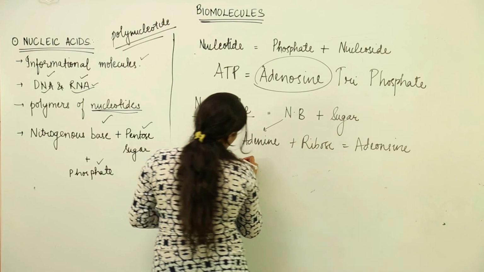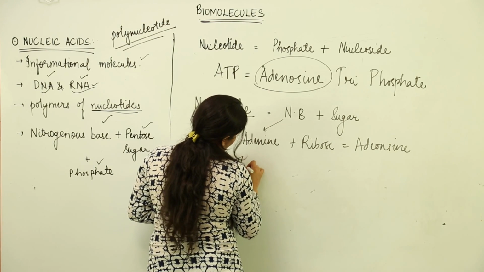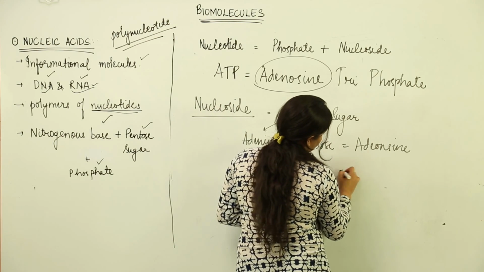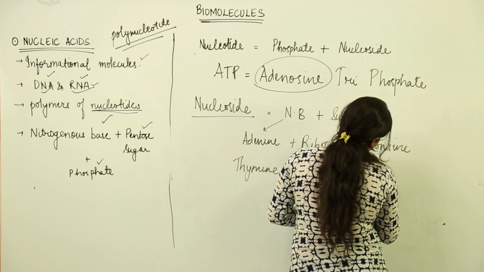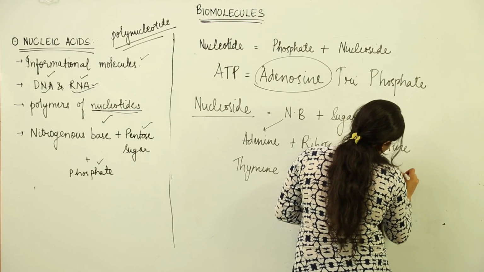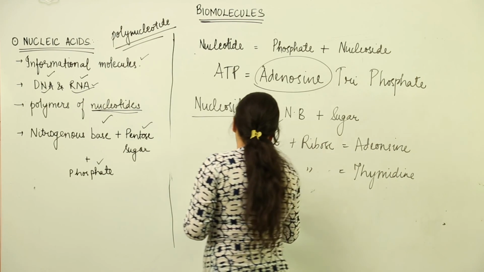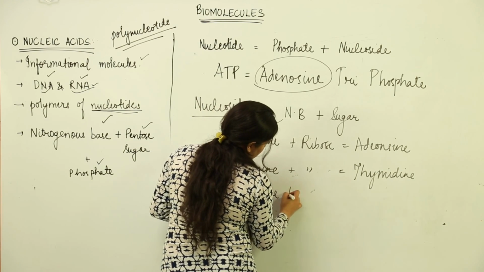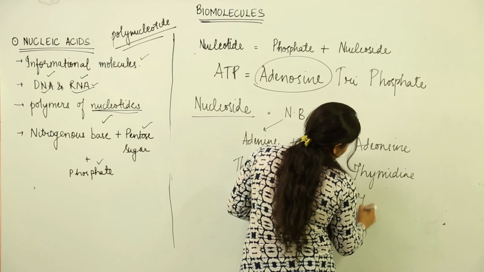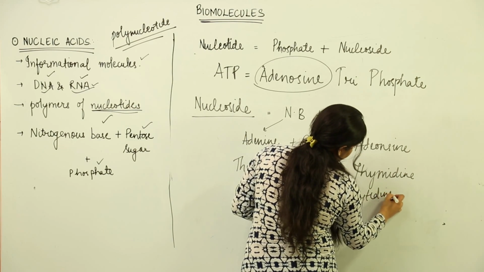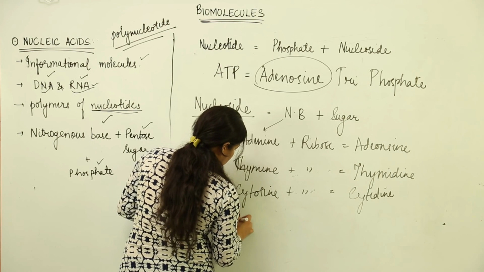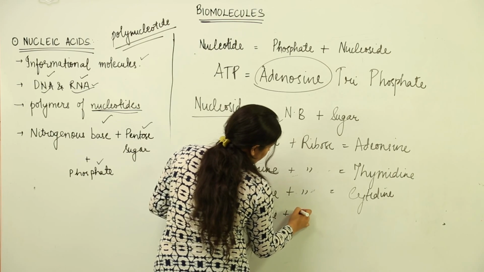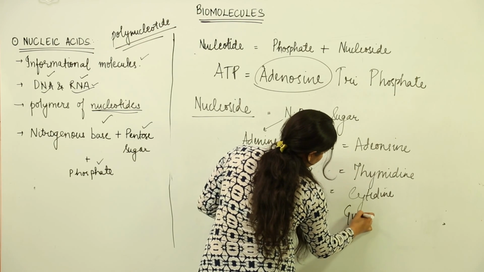And the same way, if I am having thymine plus ribose, I would call it thymidine. Cytosine, that would be cytidine. Guanine would form guanosine.